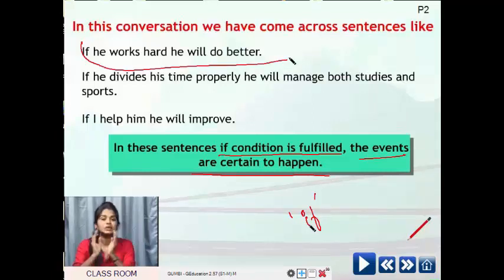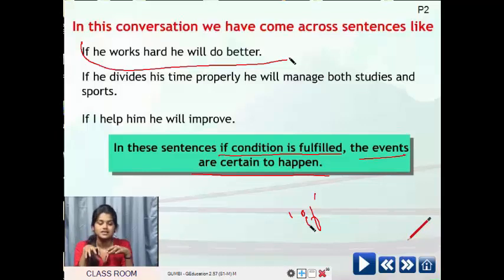For example, if he works hard, he will do better. Doing better in the test is possible if he works hard. If he works hard, then only he will get good marks in the test. So, what is the condition there? He has to work hard, then only he will score good marks, right?